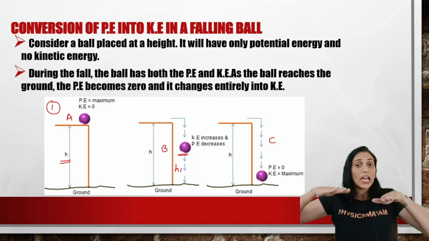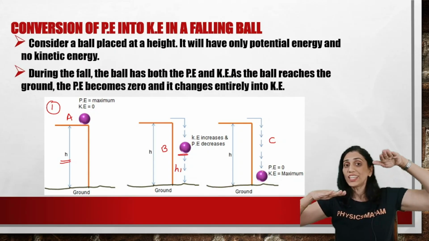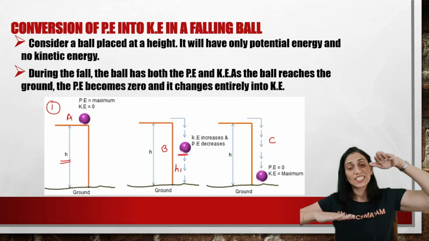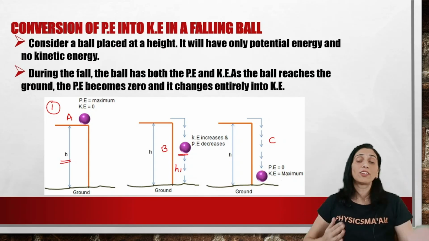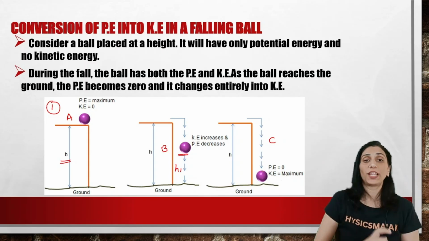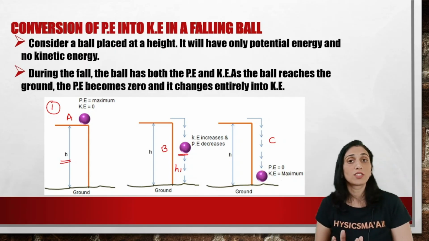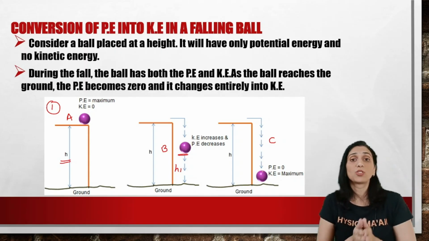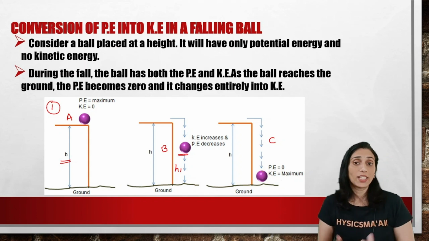Now when it reaches close to the ground, the speed is maximum, so kinetic energy goes on increasing and becomes maximum, and since it has lost all the height, it has 0 potential energy. But at any point of time, if you calculate, the sum of the potential and kinetic energy remains equal or constant. Now we are considering there is no air friction, or any kind of friction there. So that is what it says.